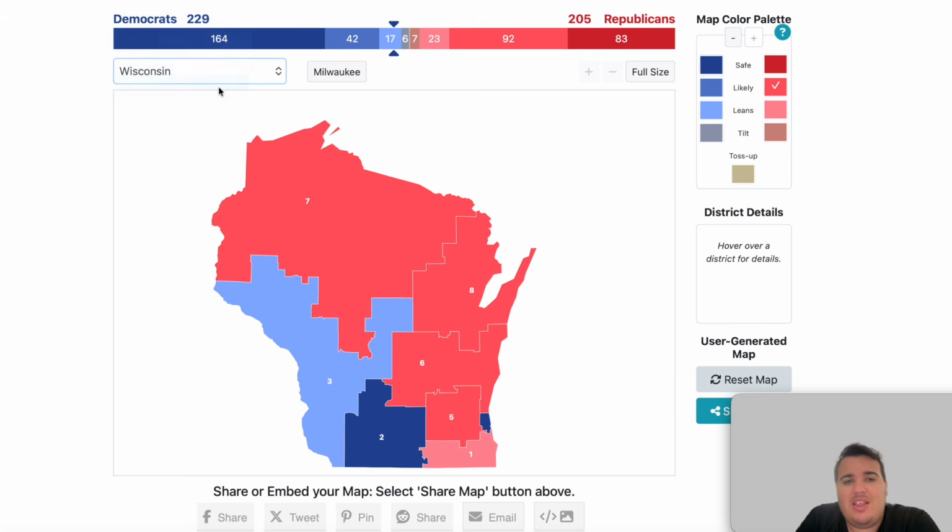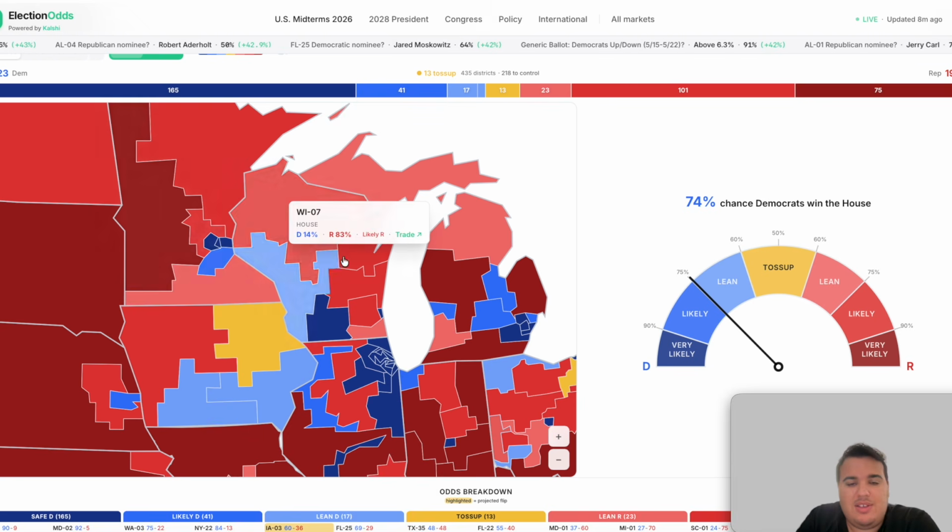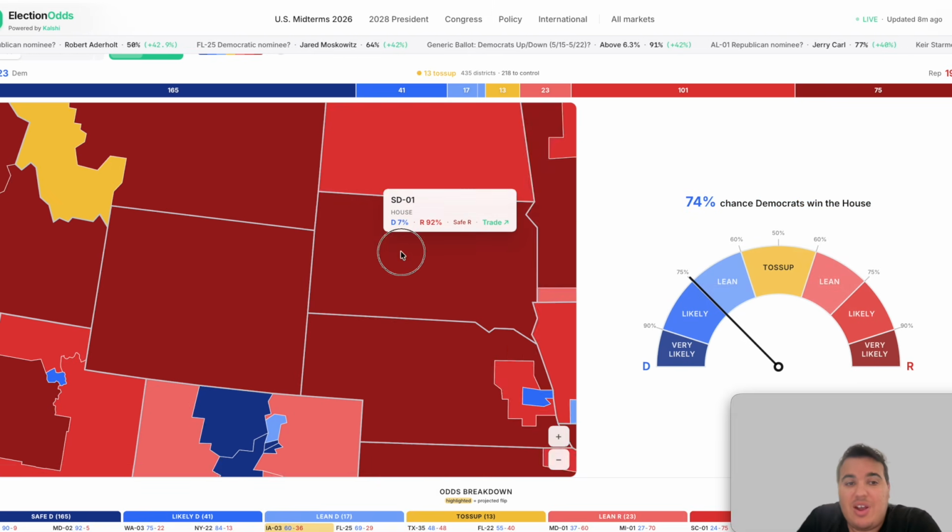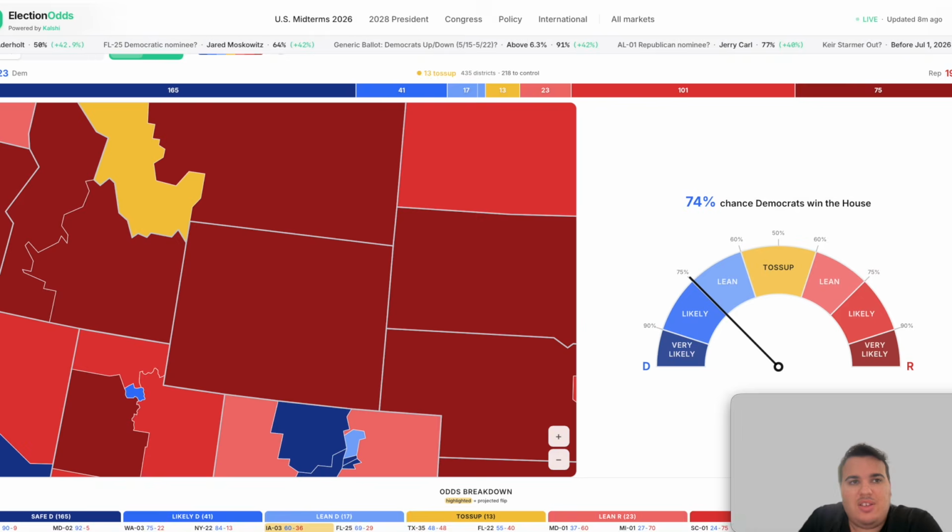And now we have one state left, the state of Wyoming. It's not Nebraska, excuse me. Its congressional district at large is solid safe Republican.